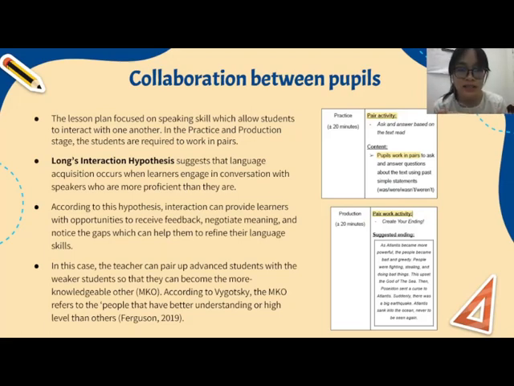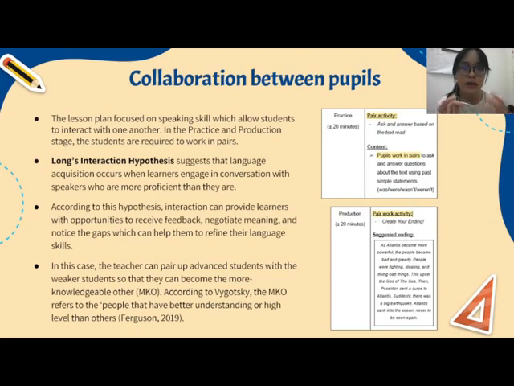For example, this is seen in the practice and production stage where the students are required to work in pairs, as highlighted in the pictures provided. This is also in line with Michael Long's interaction hypothesis that suggests that language acquisition occurs when learners engage in conversation with speakers who are more proficient than they are. According to this hypothesis, interaction can provide learners with opportunities to receive feedback, negotiate meaning, and notice the gaps, which can help them to refine their language skills.